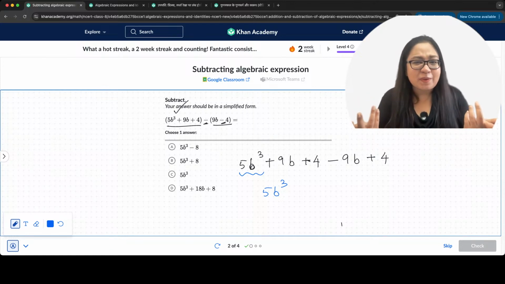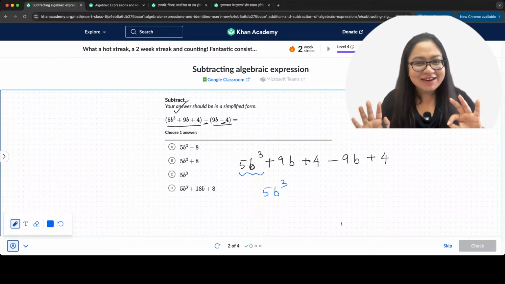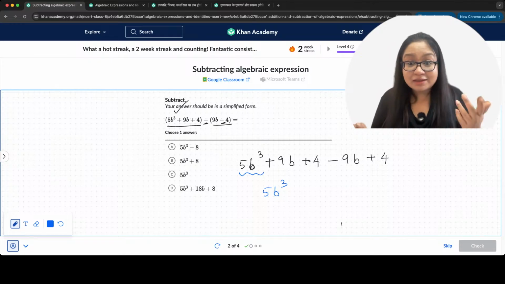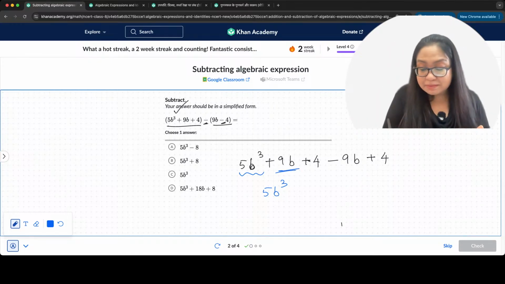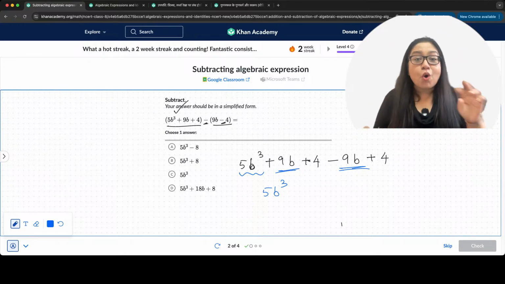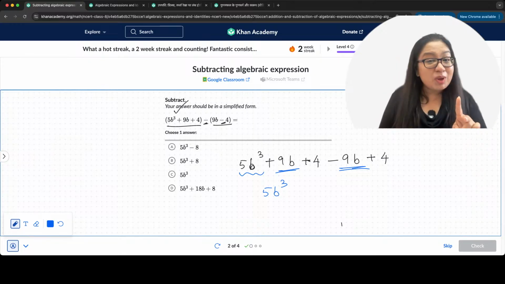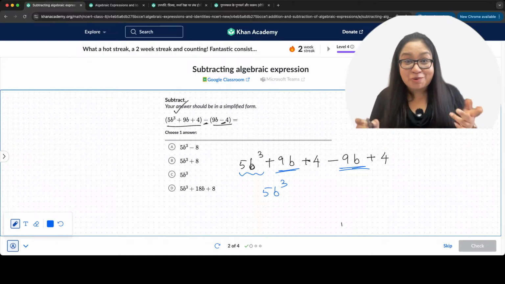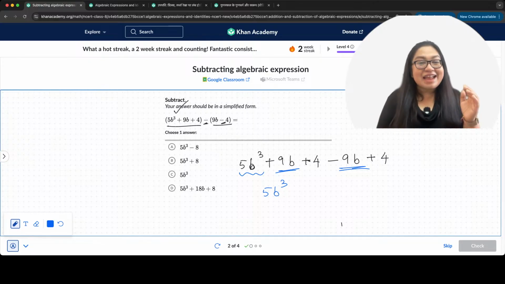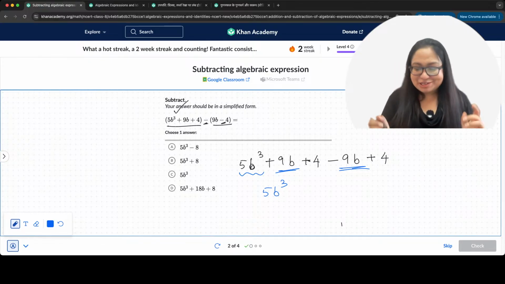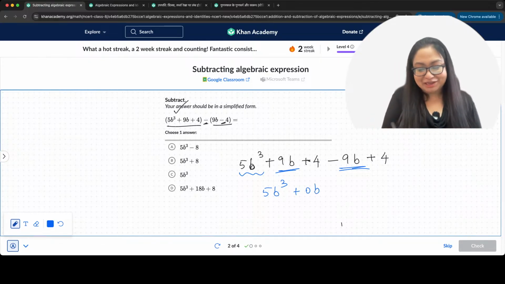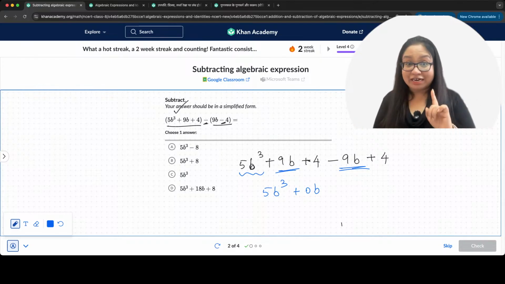No, so we let it go. And then, is there b? Yes. Plus 9b and minus 9b will get cancelled out. We get 9 minus 9 as 0, so we have plus 0b. Okay, b is also gone. What next?